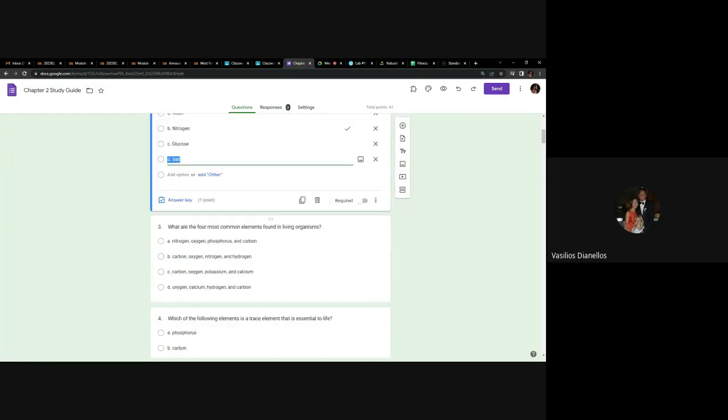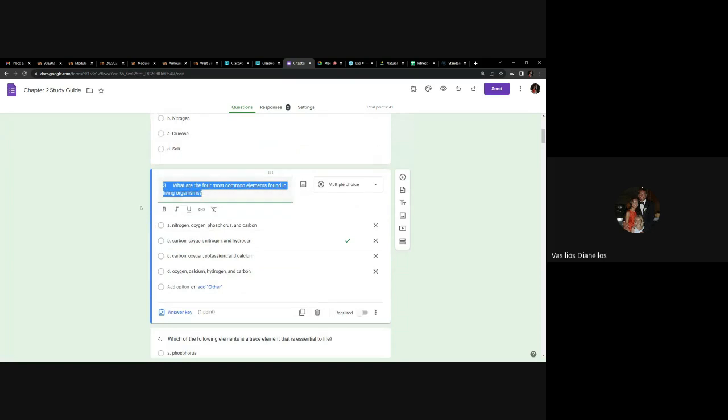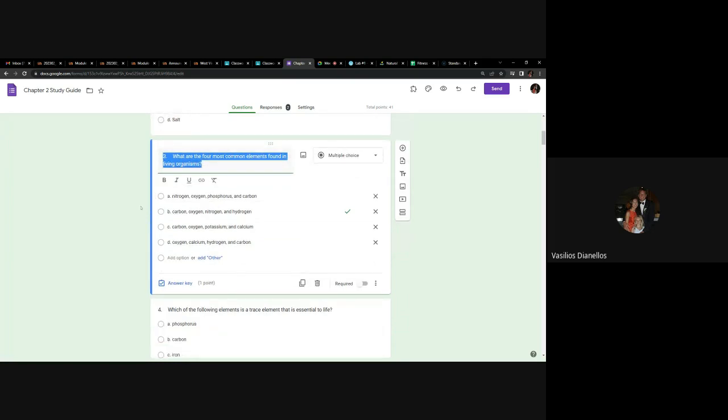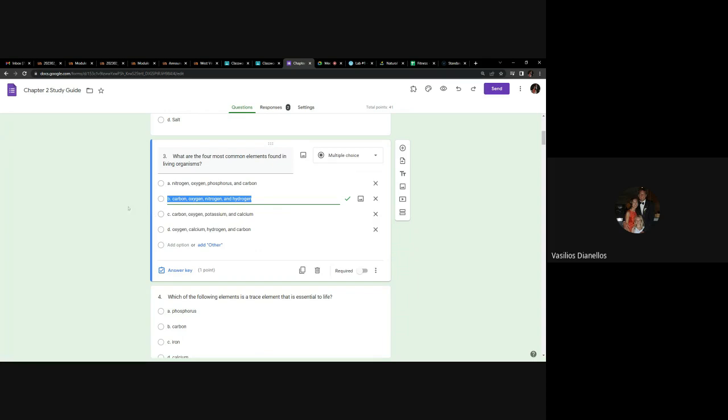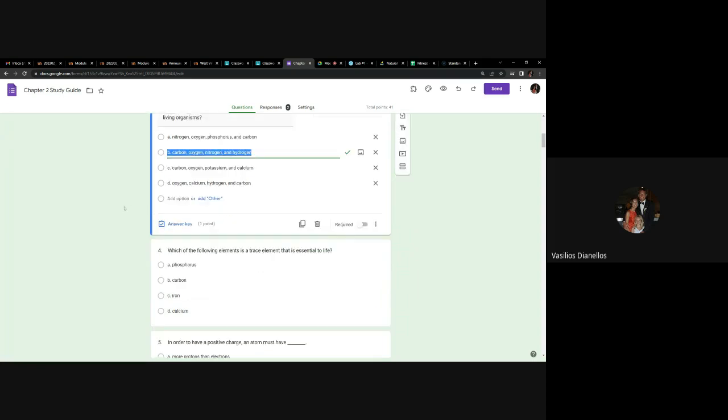Number 3 basically asks, what are the big four? I told you need to know this, so this will definitely be on the exam. I'm not sure exactly how it'll be written, but the correct answer is carbon, oxygen, nitrogen, and hydrogen. The big four, all those things you had to draw in lab. Any questions about number 3?